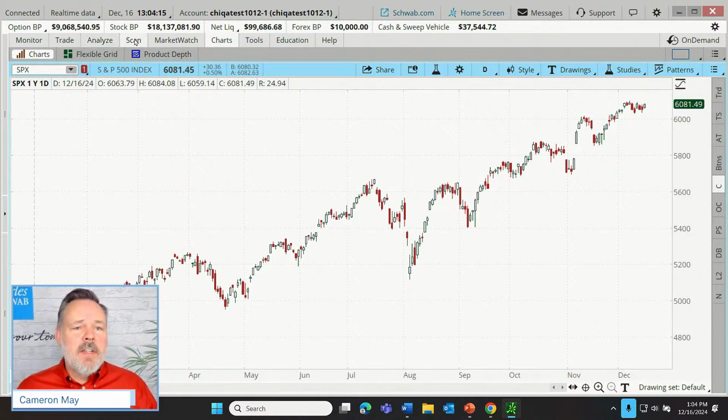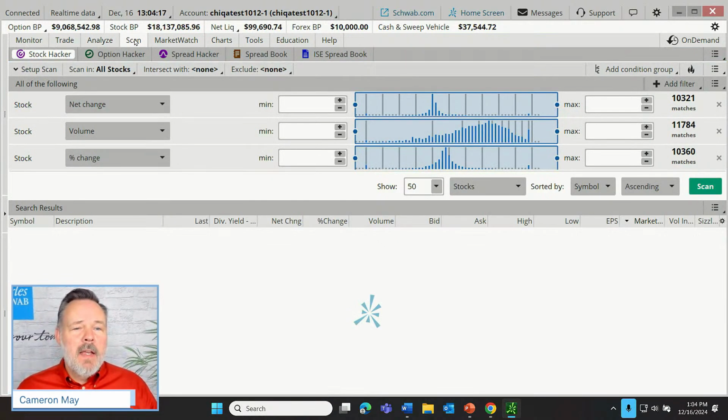But let's go over to our Scan tab. And Scan, this isn't the term that everyone uses on every platform, but Thinkorswim's Scan feature, it's like running a search or a filter or a screen. It's telling the software that we're looking for stocks that exhibit specific characteristics, and then the software goes out and finds those kinds of stocks. So let's acquaint ourselves with this.